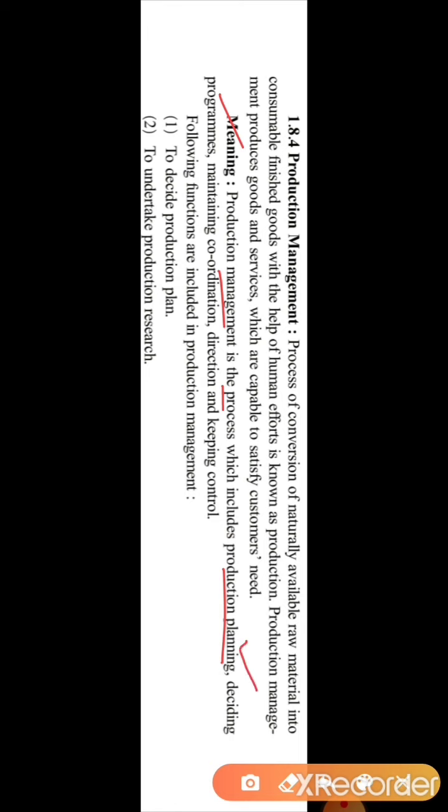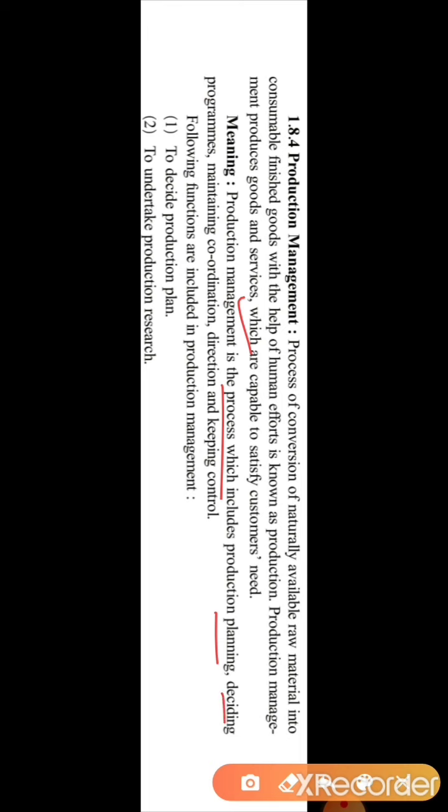So production management does the production planning, then they decide the different programs, then maintaining coordination, direction, and keeping the control related to the production activity. Once again, which are the processes and programs and functions done by the production department: planning for the production, deciding the programs, maintaining the coordination with the sales department, informing them about the production, how much should be done.